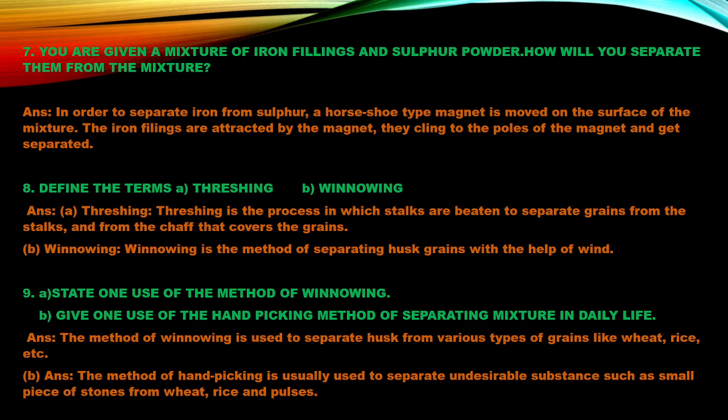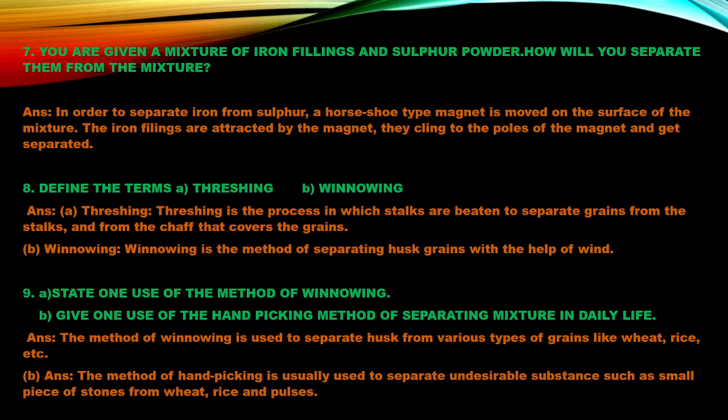And on the other hand, winnowing is the method of separating the husk from the grain with the help of the wind. Threshing is the process in which the stalks are beaten to separate the grain from the stalk. Okay. Next one, state one use of the method of winnowing. In which field is winnowing used?